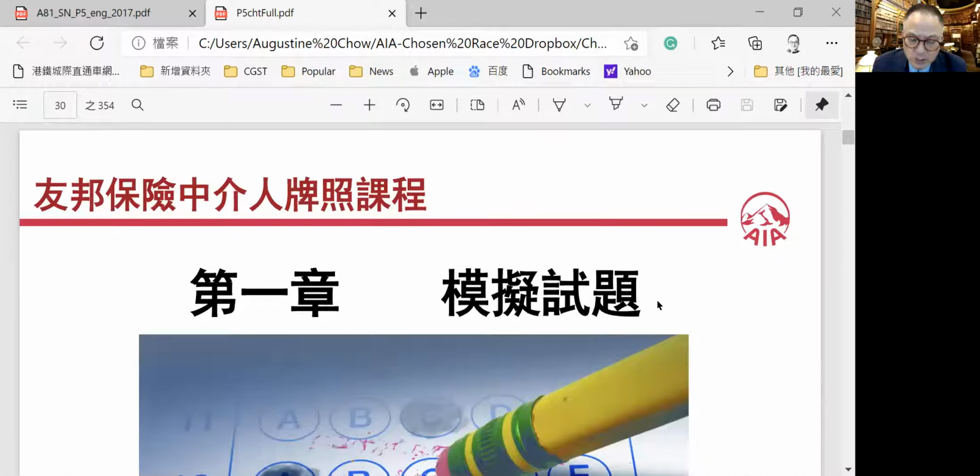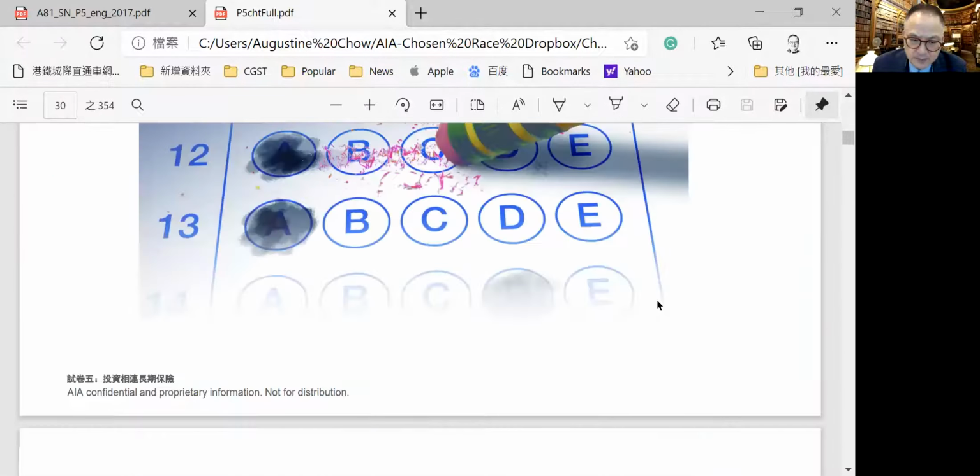So in this paper, we have several chapters to talk about, the mock-up examinations and the contents.